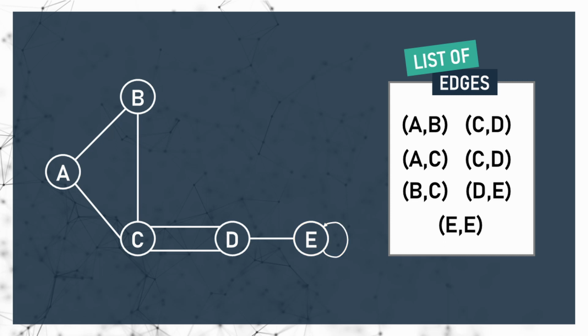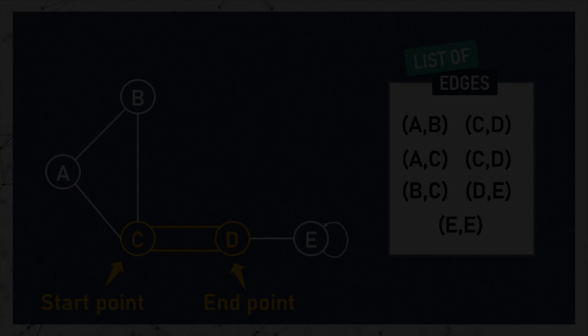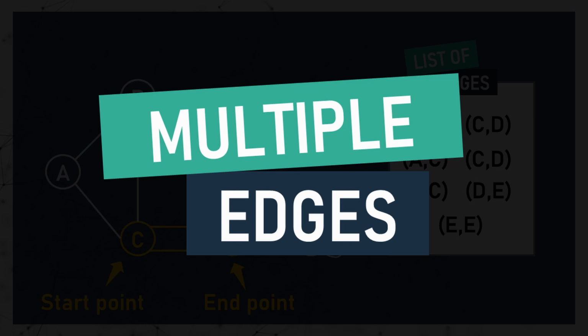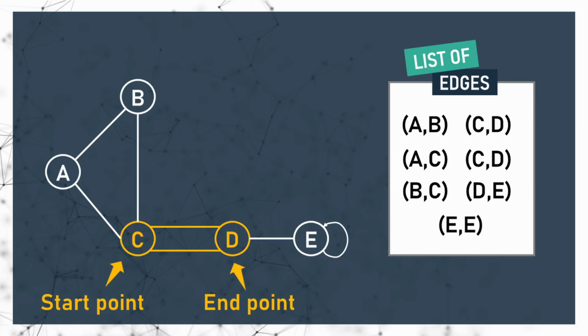In this graph, we have two conditions, multiple edges and a loop. As you saw, between nodes C and D, we have two edges with the same start and end point. We call this multiple edges, and it's not allowed on simple graphs. So one of the requirements for a graph to be simple is that it does not have multiple edges between the same nodes. Now, let's discuss the edge EE.